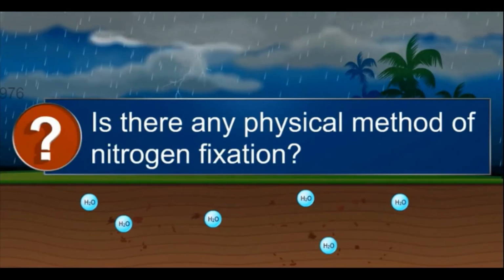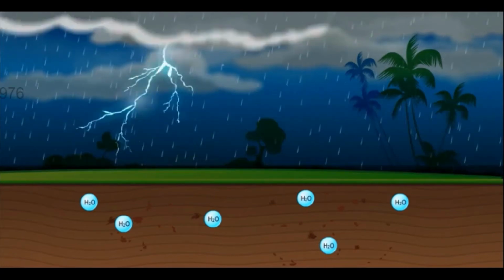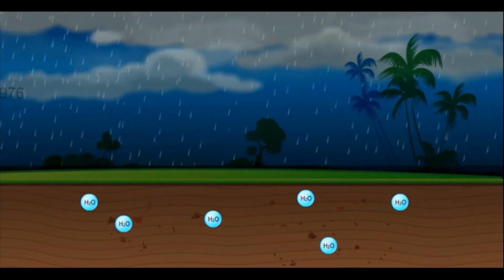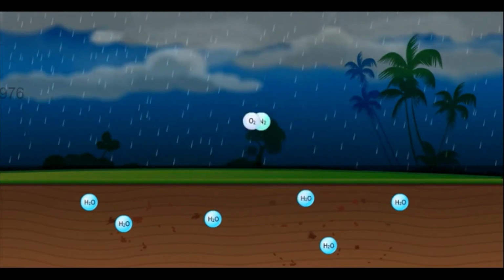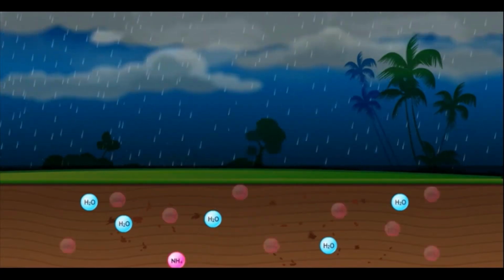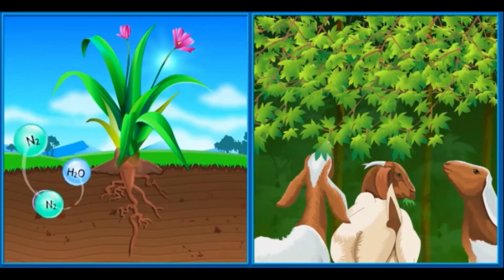Is there any physical method of nitrogen fixation? Physical method includes lightning that converts some of the nitrogen in air into water-soluble compounds. However, most of nitrogen compounds are obtained from microorganisms. Thus, microorganisms enable the survival of plants and animals through their actions.